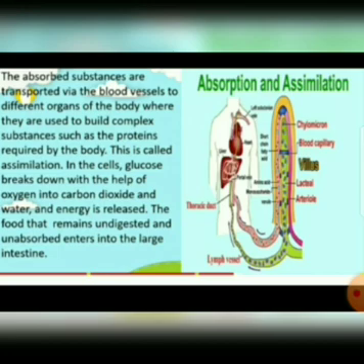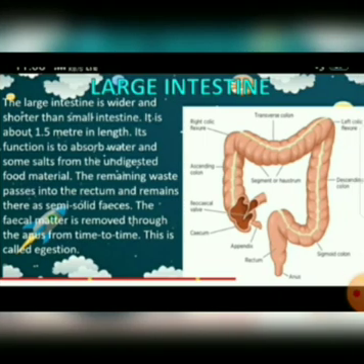And the food that remains undigested and unabsorbed enters into the large intestine. Finally, the food which is undigested, where does it enter? Into the large intestine. Now, let us see the large intestine. The large intestine is wider and shorter than the small intestine. Its length is 1.5 meters. So, this large intestine is shorter than the small intestine.